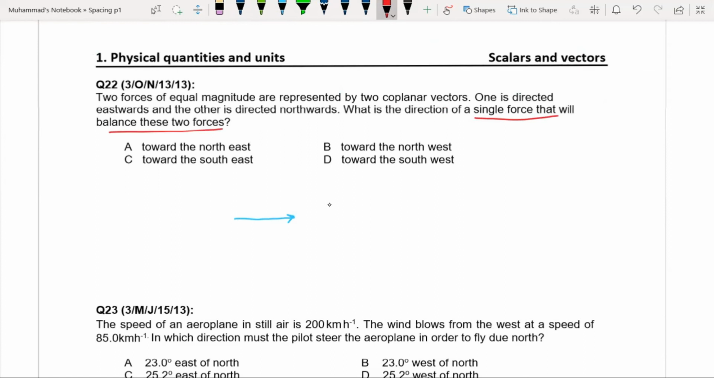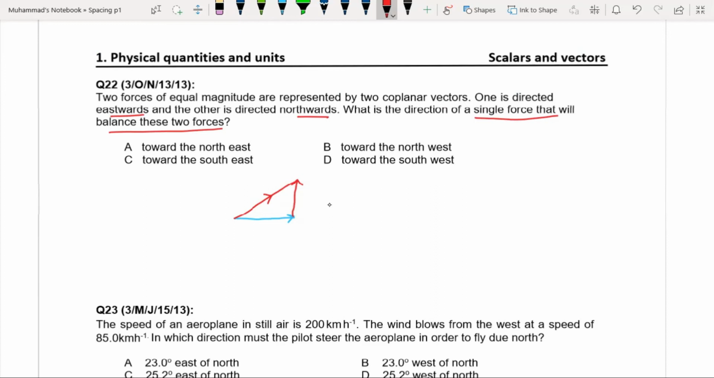So first we will find the resultant of these two vectors. One is towards east and the other is towards north. So this will be the resultant of these two vectors. The resultant of these two vectors is in this direction, and this is the single force that is equivalent to these two forces. So what is the direction of this vector?